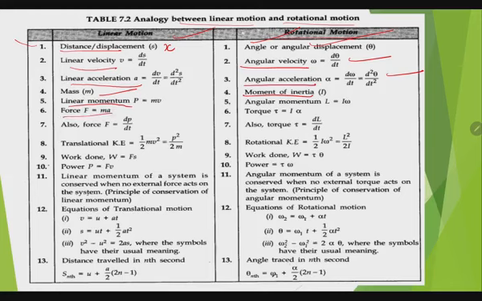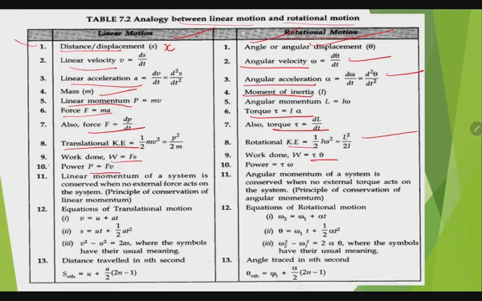Force, here is torque. Second law of motion, here's second law in rotational motion. Translational kinetic energy half mv square, here half m is replaced by I and v is replaced by omega. Work, force: F dot s, here torque dot theta.